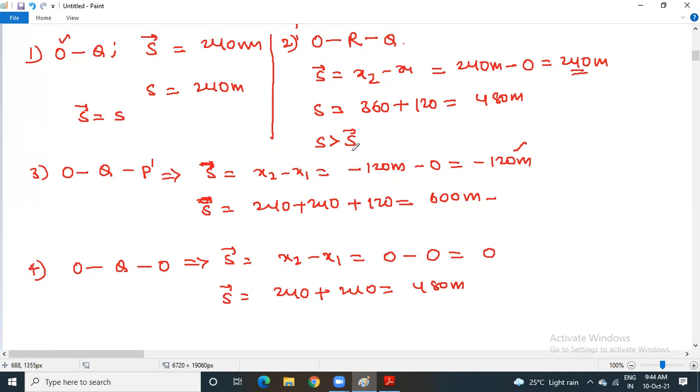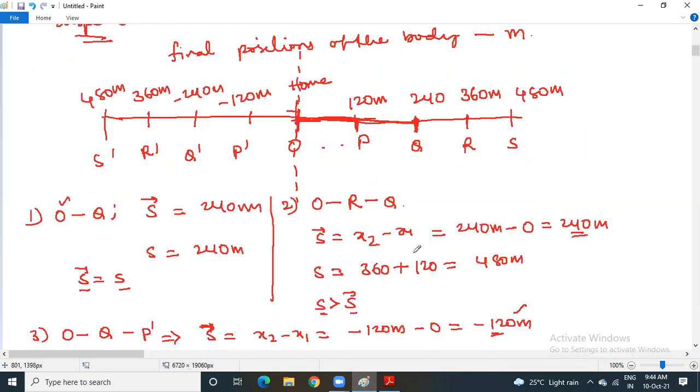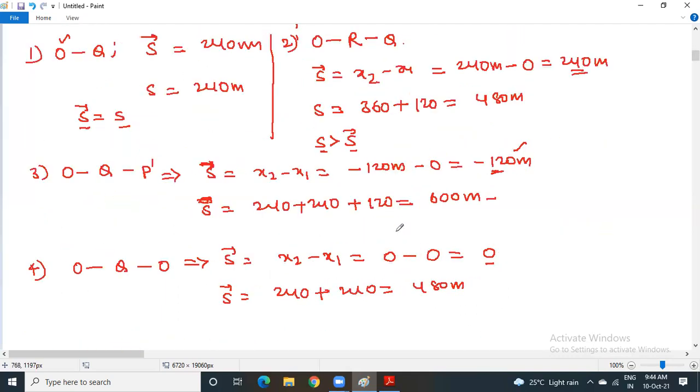So your conclusion is displacement can be equal to distance. Displacement can be less than distance. Displacement can be negative. Displacement even can be 0. This is one example. If you are interested, you can frame other examples also.